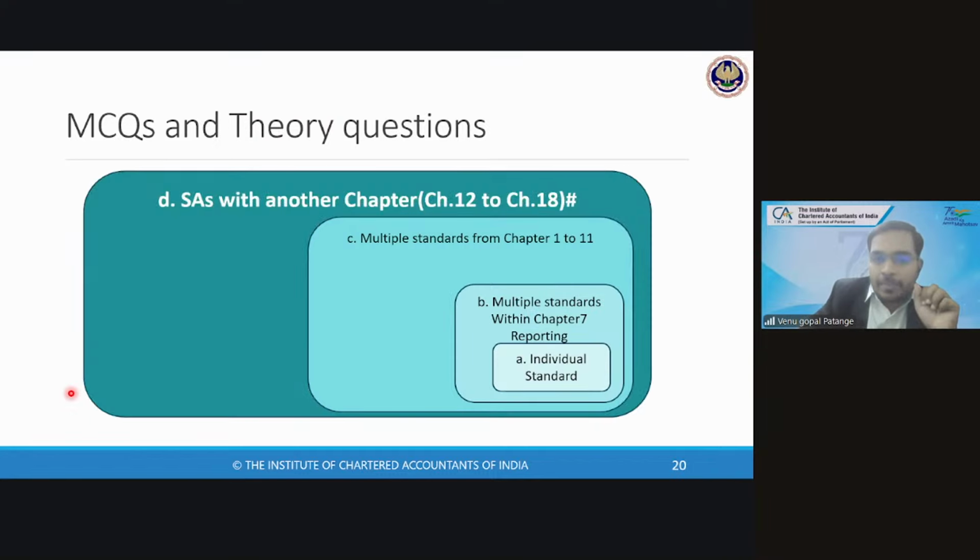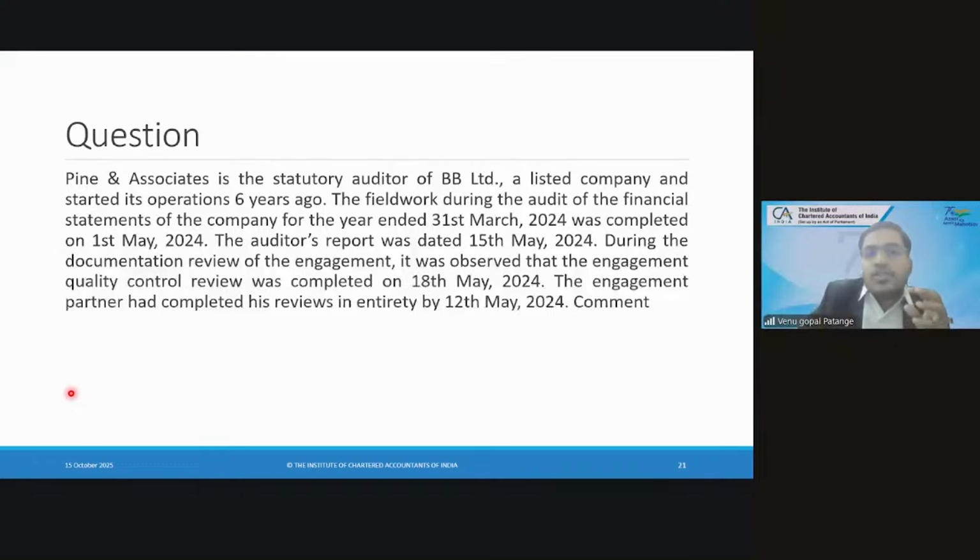Okay, A, B, C, right? So there is D also, we will cover it once we move on further. So this is C. C means SA 700 plus SA 220. So even SA 700 is telling about the date. We are not giving adequate importance while reading SA 700 when we discuss the date. So even with the smallest element, they can ask a question like this. So the auditor's report date cannot be earlier than the review of the engagement partner or engagement quality control review partner. So this is the answer.